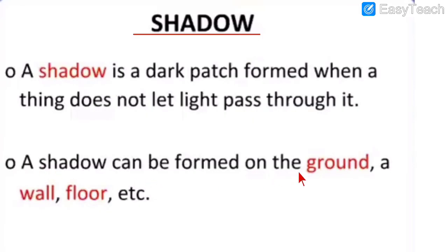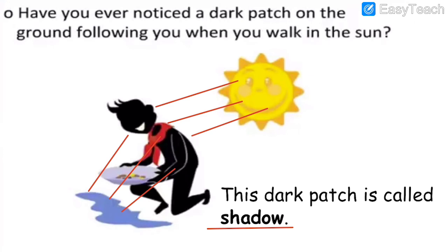A shadow can be formed on the ground, a wall, a floor, etc. A shadow can form at all these places: ground, a wall and a floor. You might have seen while walking in the house, sometimes you see your shadow, right? So a shadow can be seen on the ground, on the wall of the house, or on the floor. That is shadow. This is the image on the ground. Because of sunlight, your shadow will fall on the ground.